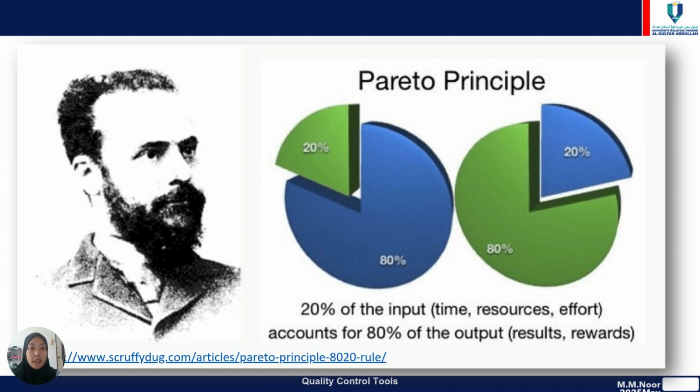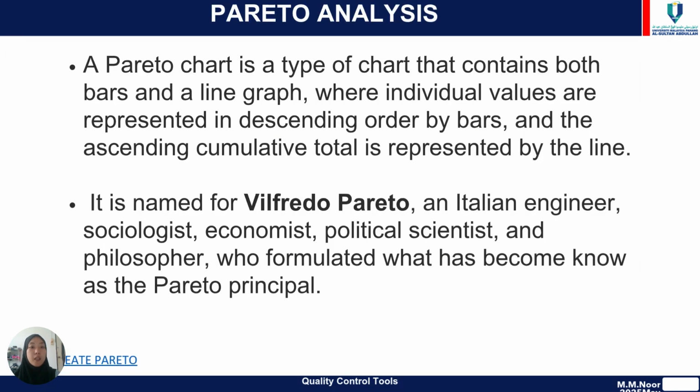Okay, so as we can see, the Pareto principle is 80% and 20%. So, what is 20%? 20% of the input, which is time, resource, effort, accounts for 80% of the output in result and awards. The next is the Pareto chart, a type of chart that contains both bars and a line graph, where individual values are represented in descending order by the bars.